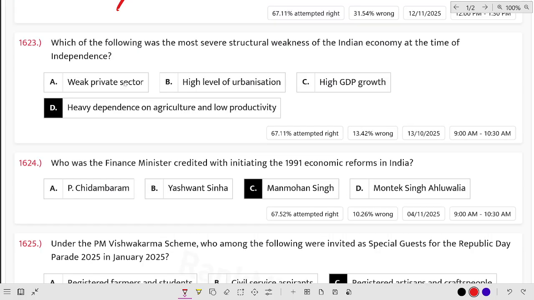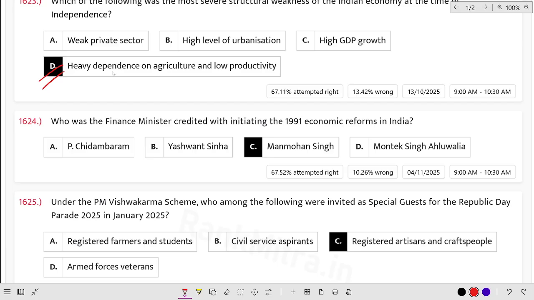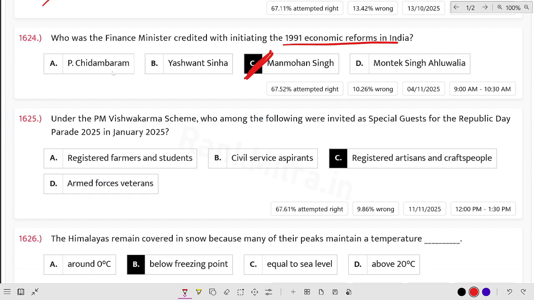Which of the following was the most severe structural weakness of the Indian economy at the time of independence? Heavy dependence on agriculture and low productivity. Who was the finance minister credited with initiating the 1991 economic reforms in India? Manmohan Singh was the finance minister then.